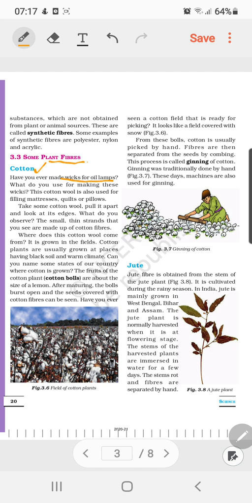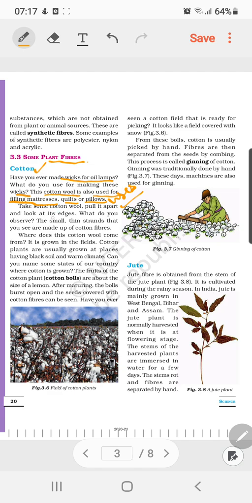So what do you use for making these wicks? Basically we use cotton wool, which is also used for filling mattresses, quilts and pillows. These are the basic uses of cotton fiber apart from fabric or clothes.